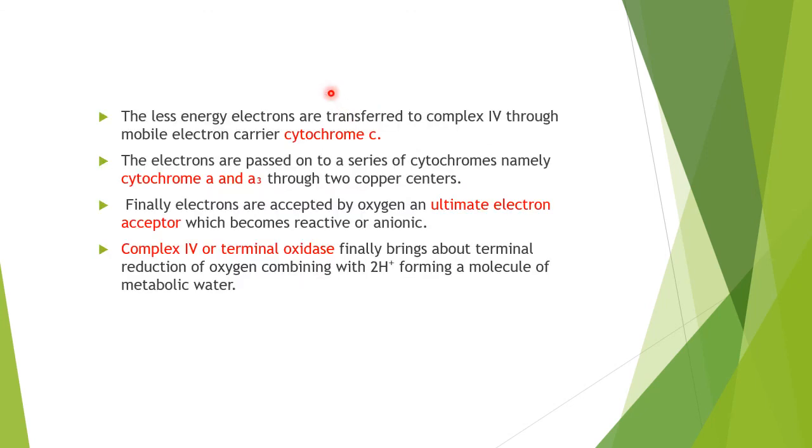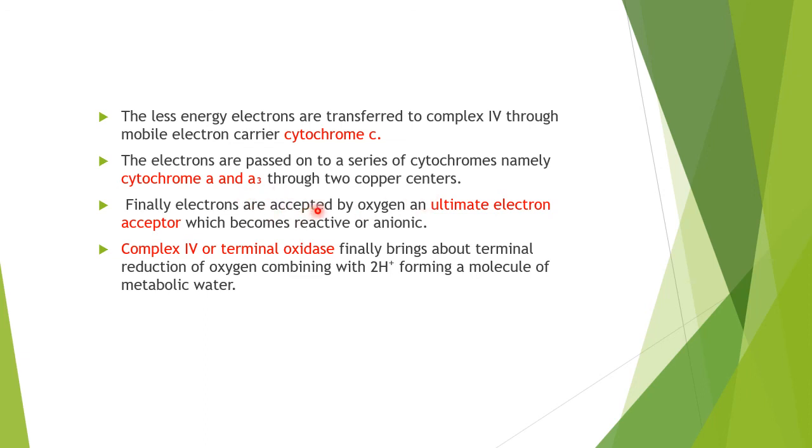So this is the summation of it. The less energetic electrons are transferred to complex 4th through the mobile carrier, that is cytochrome C. So these electrons which are passed after bifurcation are taken by the cytochrome C, and electrons are passed on to a series of cytochromes, namely cytochrome A and A3, that we have seen during oxidative phosphorylation, through 2 copper centers.